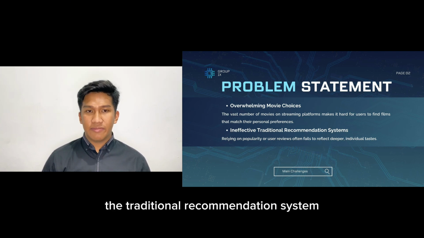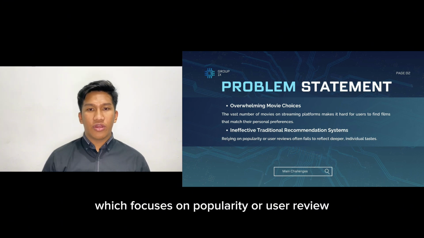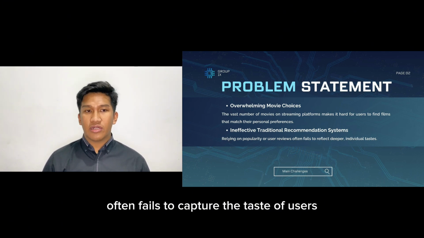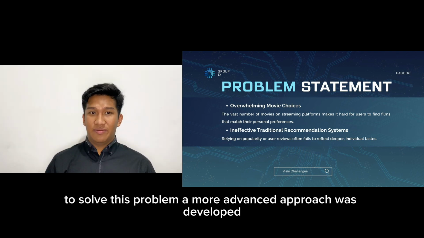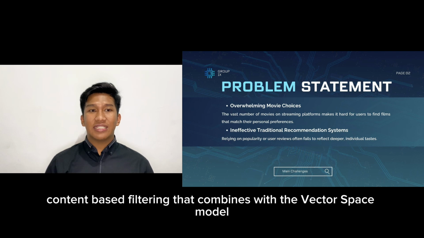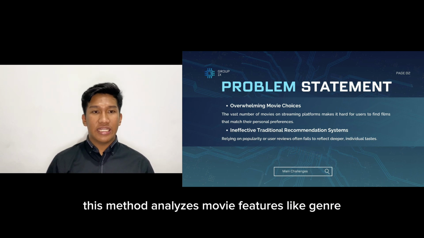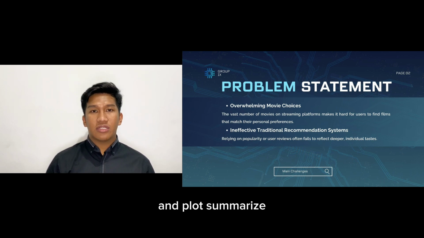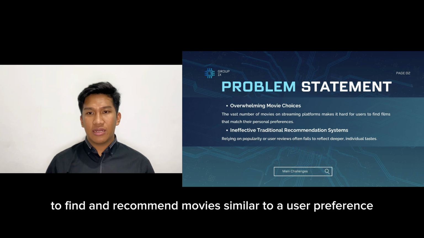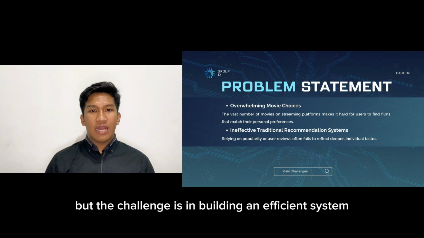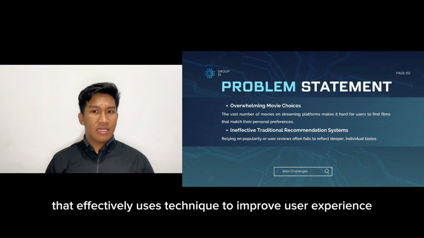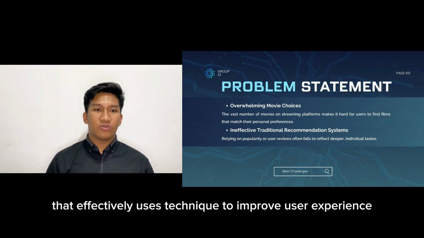Traditional recommendation systems, which focus on popularity or user reviews, often fail to capture the taste of users. To solve this problem, a more advanced approach was developed, namely content-based filtering combined with the vector space model or VSM. This method analyzes movie features like genre, cast, director, and plot summary to find and recommend movies similar to a user's preference. But the challenge is in building an efficient system that effectively uses techniques to improve user